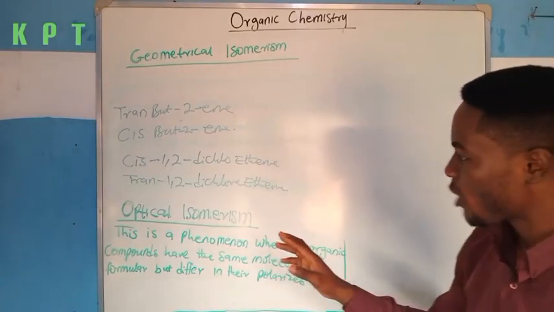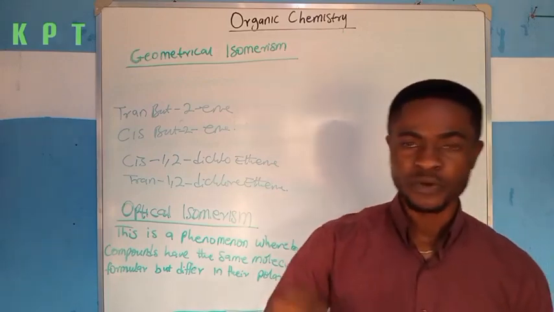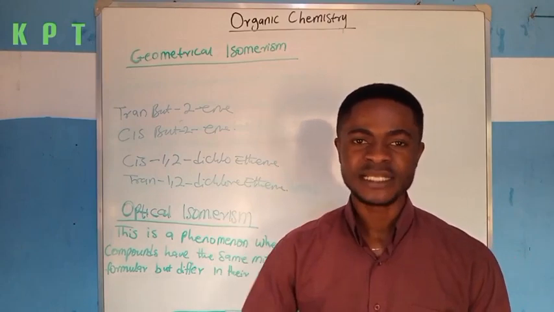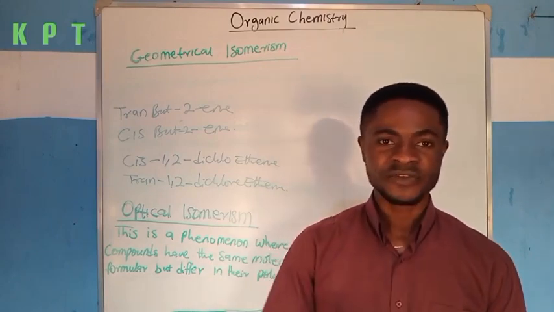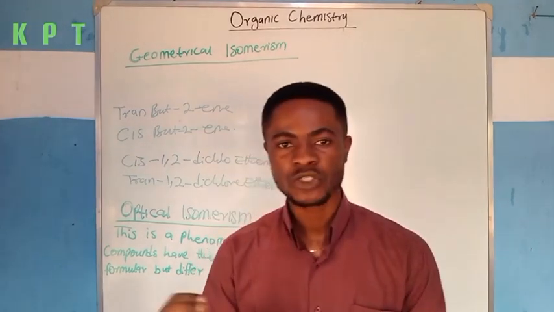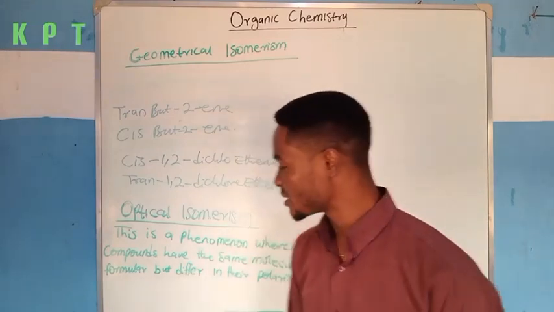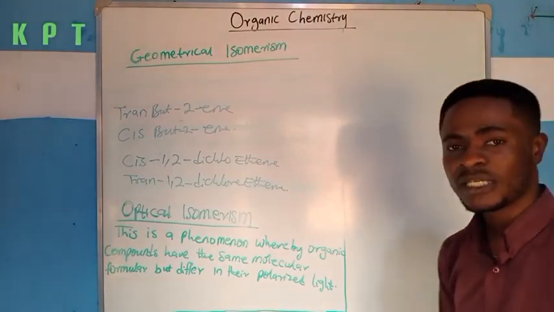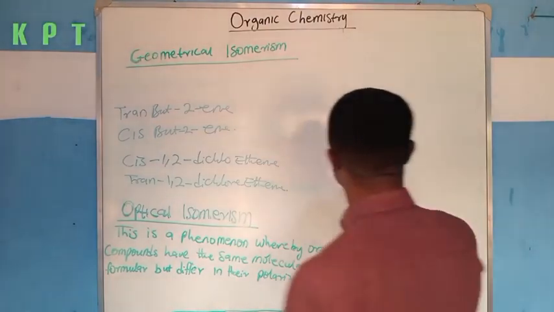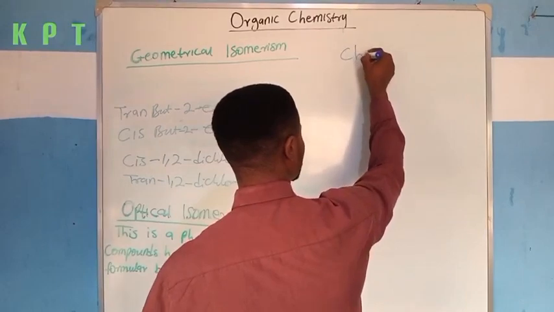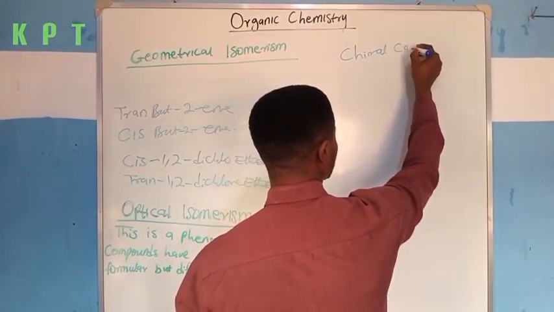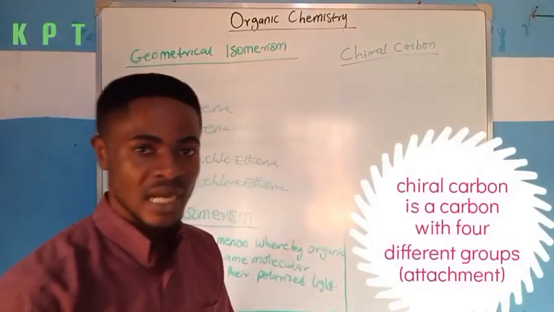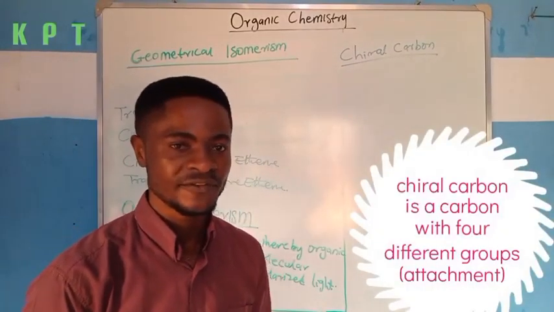I also want you to understand that the compounds that possess optical isomerism must contain a chiral carbon. So if a particular compound does not contain a chiral carbon, it may not possess optical isomerism. Now the question is, what is a chiral carbon? Okay, a chiral carbon is a carbon that is surrounded with four different groups.